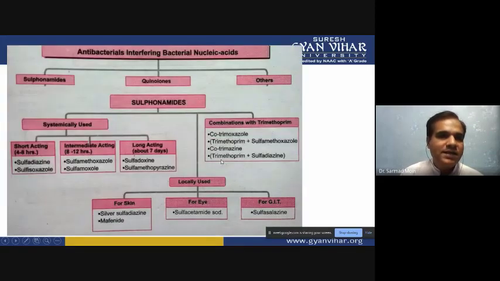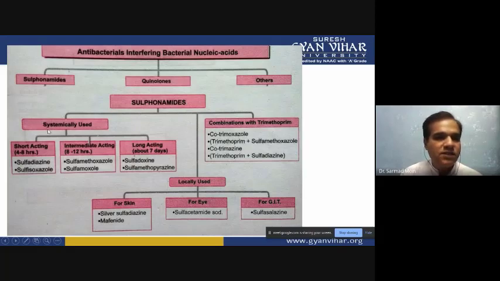Then antibacterials interfering with bacterial nucleic acid. These are all types of antibiotics which interfere in bacterial nucleic acid synthesis. First one is sulfonamide, second one is quinolones, third one other types. So first we will see sulfonamides. Sulfonamides are used systemically, locally, or in combination with trimethoprim. Trimethoprim is another type of antibiotic, and we mix the sulfonamides with trimethoprim, and the effectiveness can be increased by mixing another type of antibiotic.